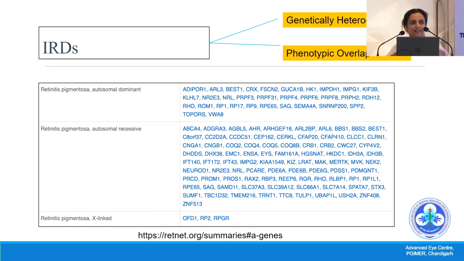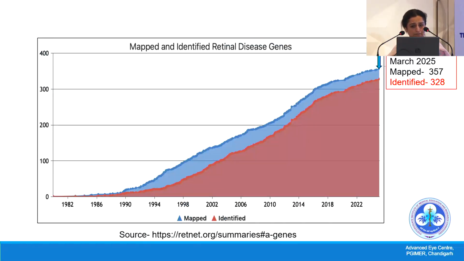So the disease that is retinitis pigmentosa, which we commonly diagnose as of today, has more than 100 gene associations. So really, in today's era, if you want to make a diagnosis of retinitis pigmentosa, we need to do genetic testing so that we can do a genotype-phenotype correlation for these diseases.